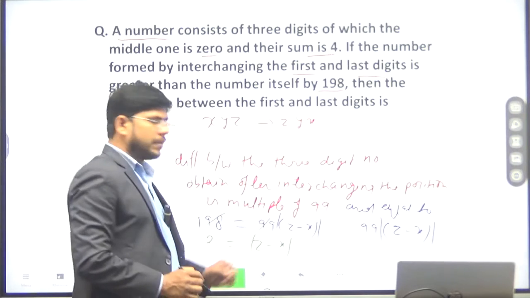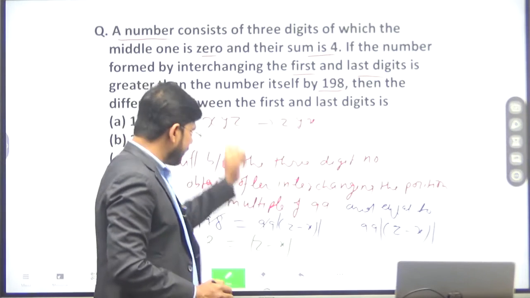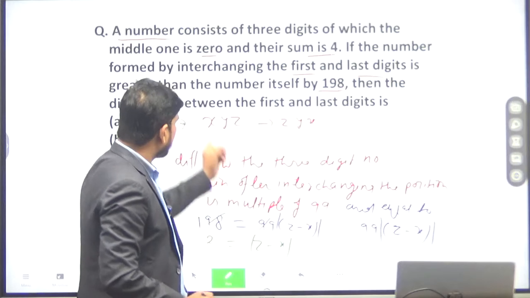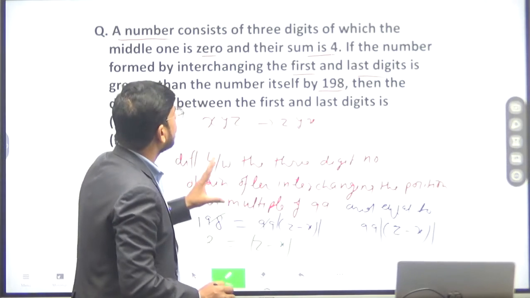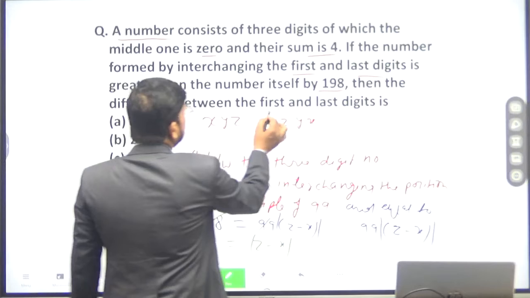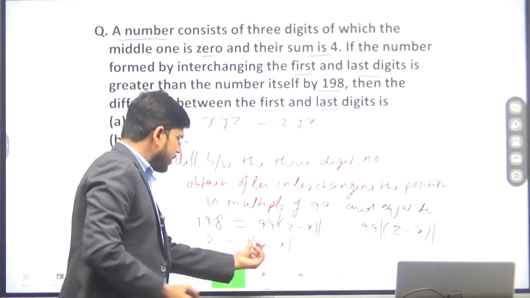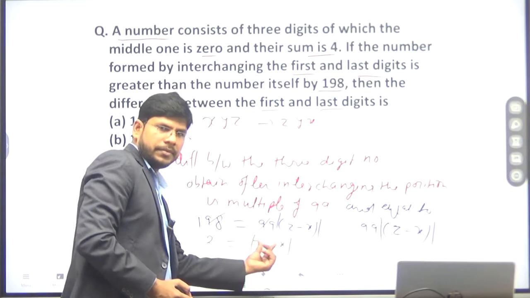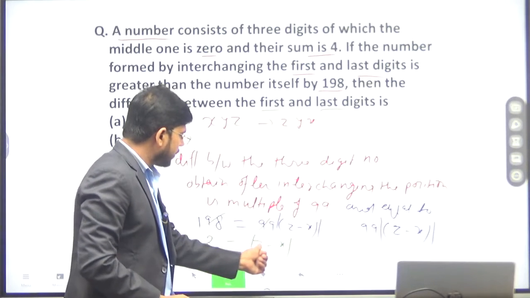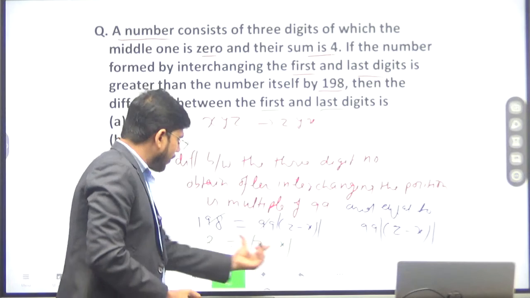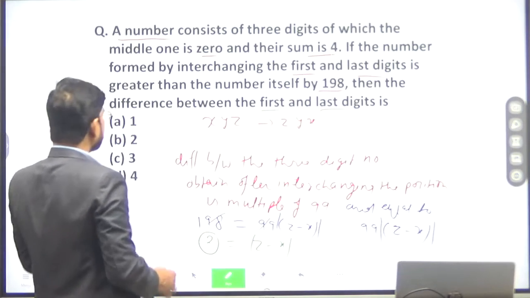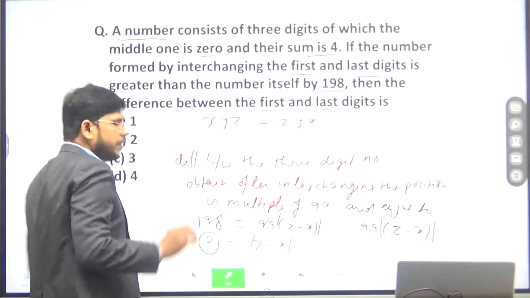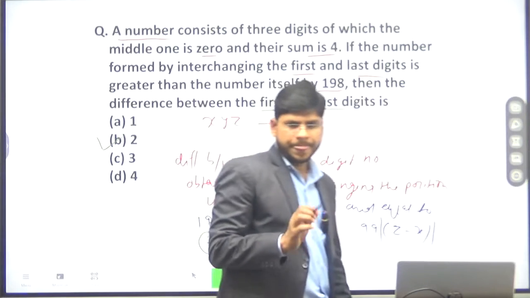Z is the unit digit, and x is the hundreds digit. What we had to find was the difference between the first and last digit. So this is the first digit and this is the last digit, and their difference is 2. So option B will be the right answer.